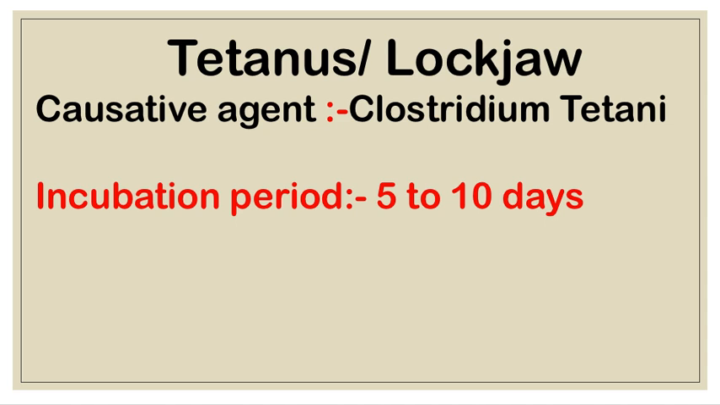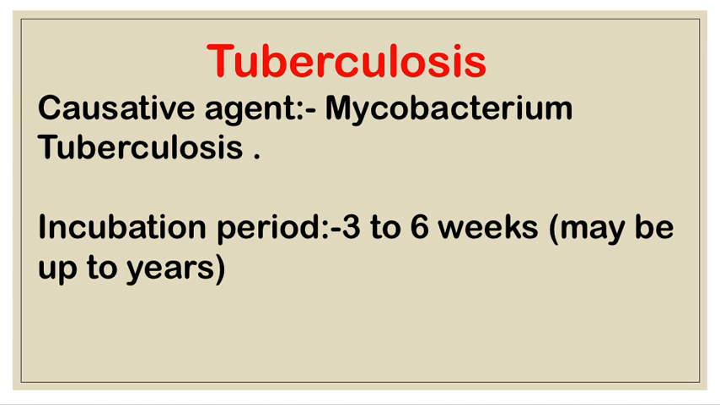The prevention and control of tetanus is DPT vaccine, DT vaccine, TT vaccine, and many types of drugs are used in tetanus. Next one is tuberculosis. The causative agent of tuberculosis is Mycobacterium tuberculosis, an acid fast bacillus, and its incubation period is 3 to 6 weeks, maybe up to years. Its mode of transmission is droplet infection, droplet nuclei, and infected articles.